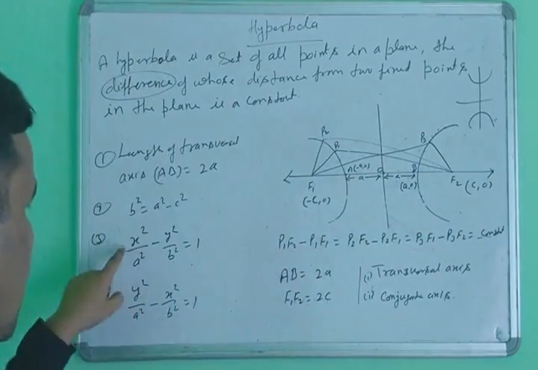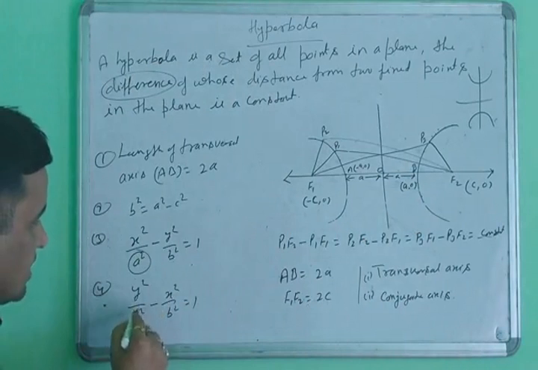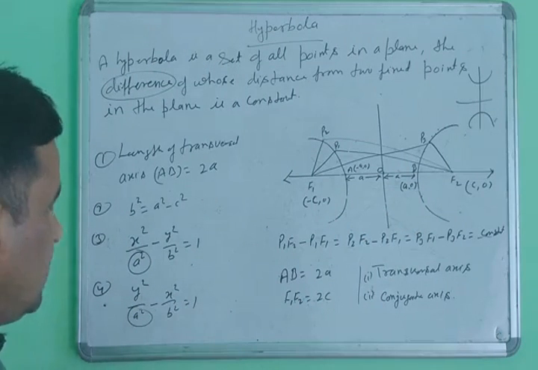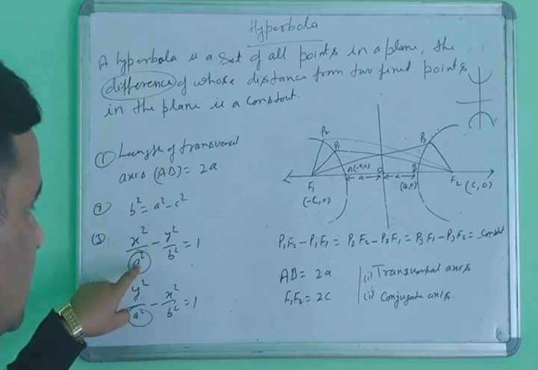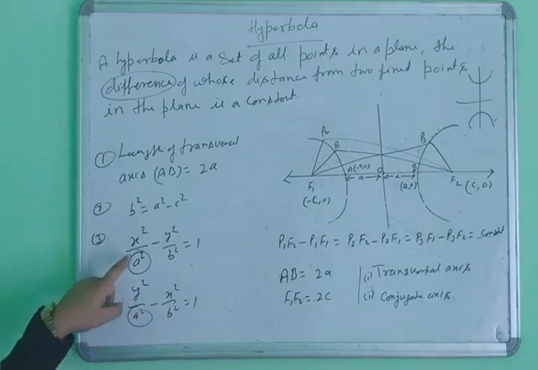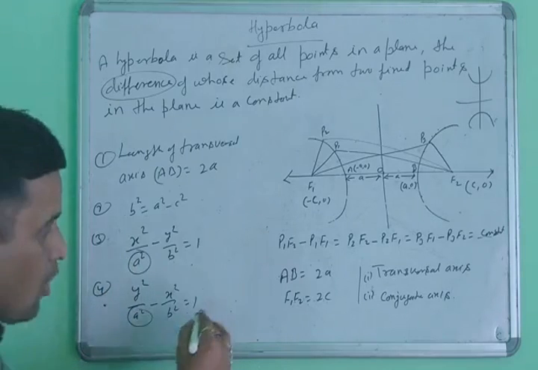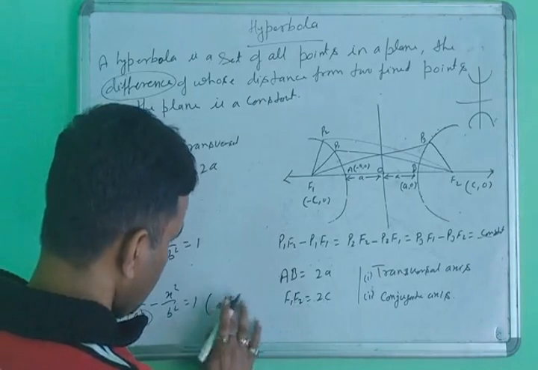Then you can say x square upon a square. Where is the a square? This will be the transversal axis. Here it is x square upon a square, and here it is y square upon a square. That means this one is along the y axis.